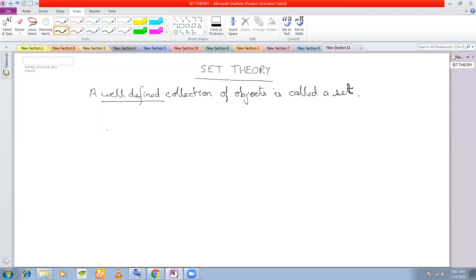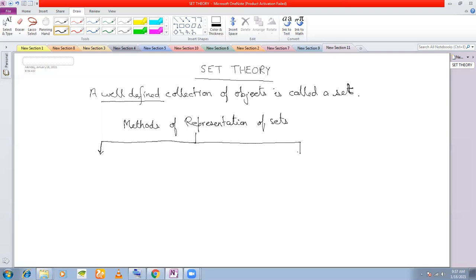Now, what are the methods of representation of sets? How do you represent sets? This is all class 8 knowledge.